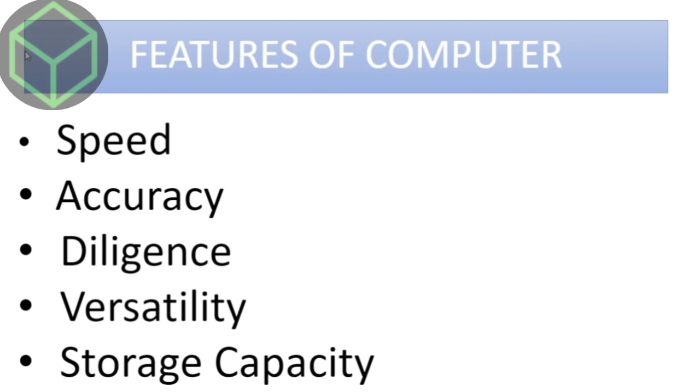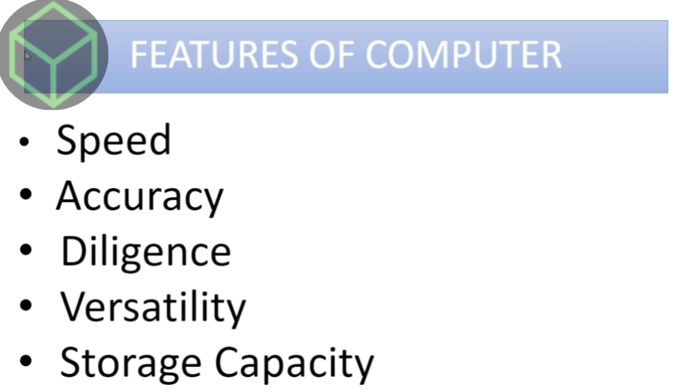First is speed. Speed of computer may be defined as the time taken by a computer to perform a task. It takes only few seconds for calculation that we take hours to solve.